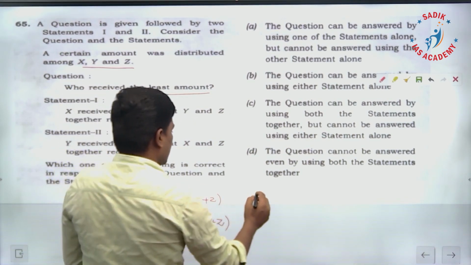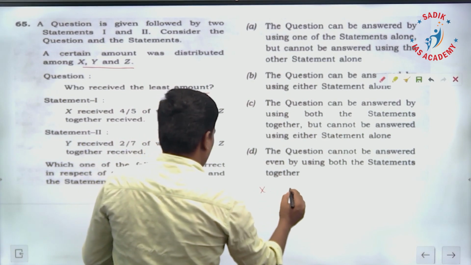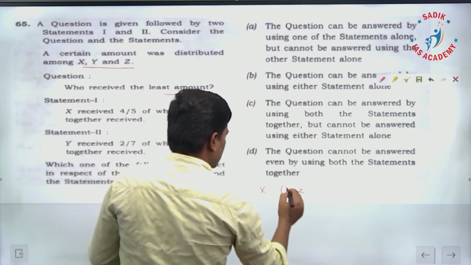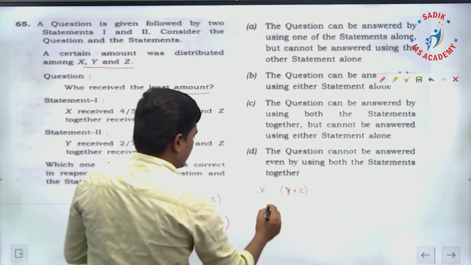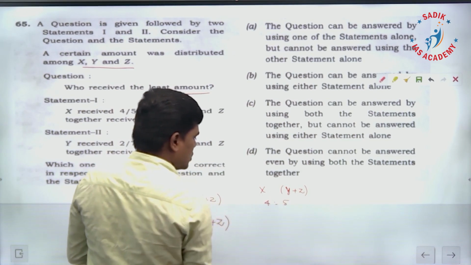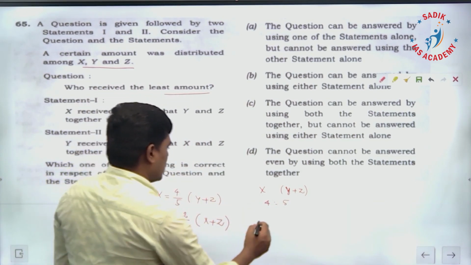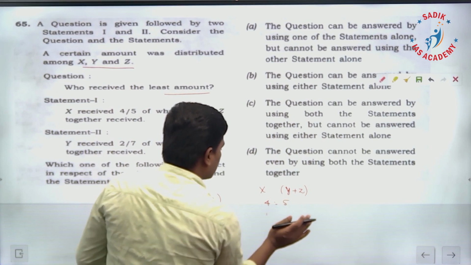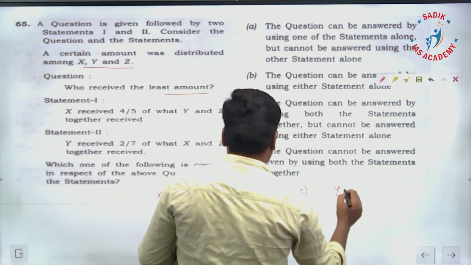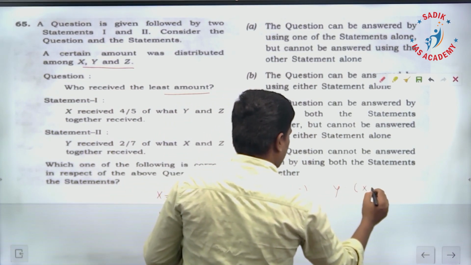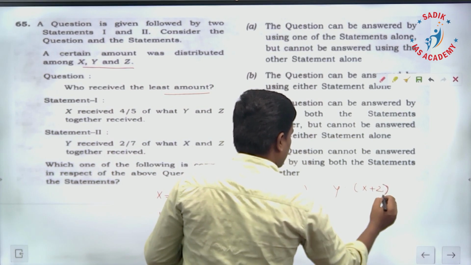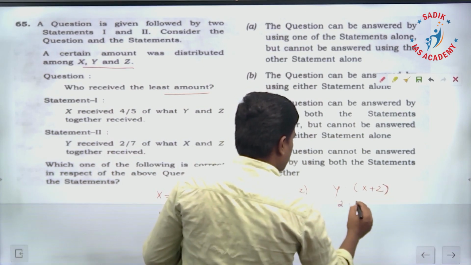Here x and y plus z received the amount in a 4:5 ratio, and also y and x plus z received the amount in a 2:7 ratio.